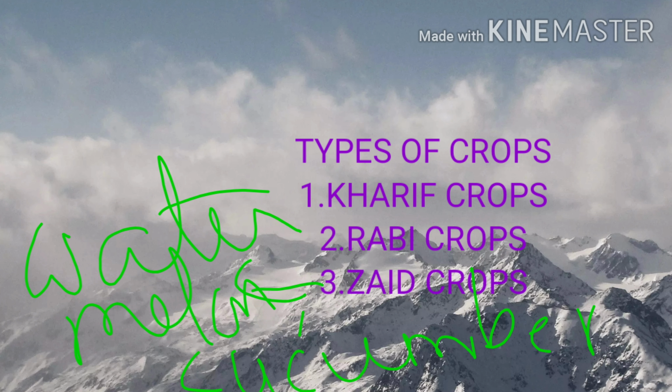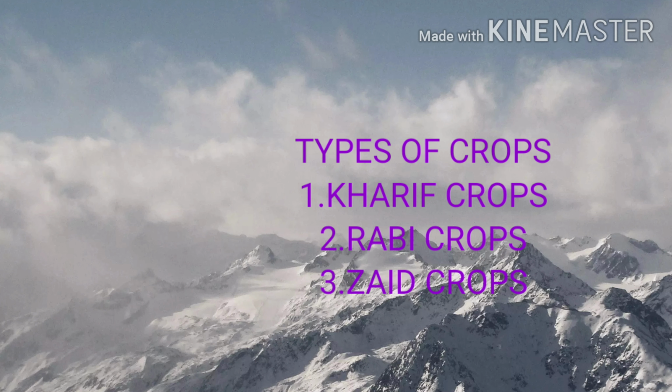Next are zaid crops, which require extensive heat, and are mainly grown between the rabi and kharif seasons. Examples are all the vegetables and some fruits like watermelon, cucumber, etc.